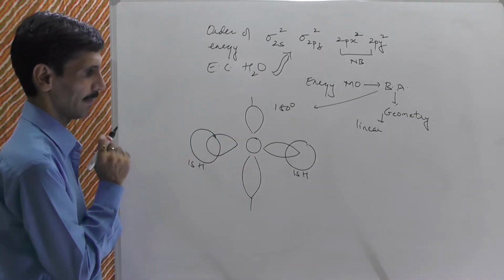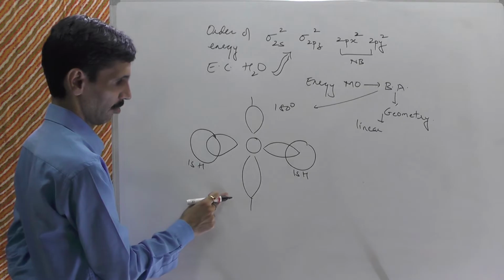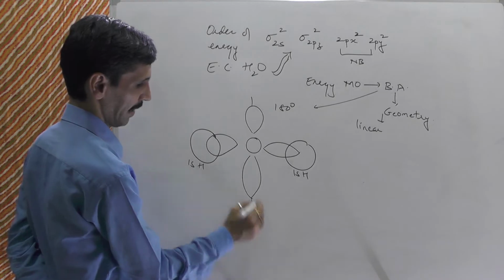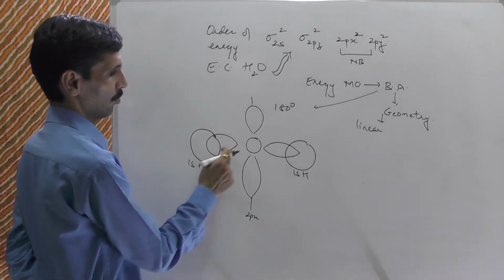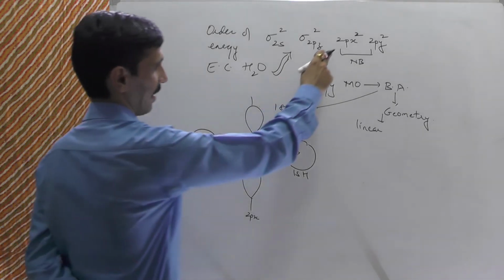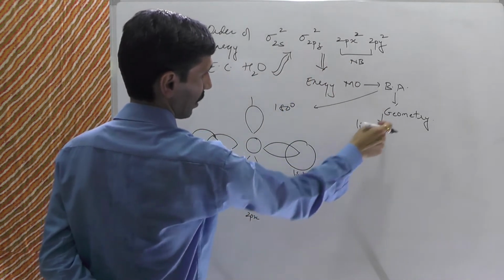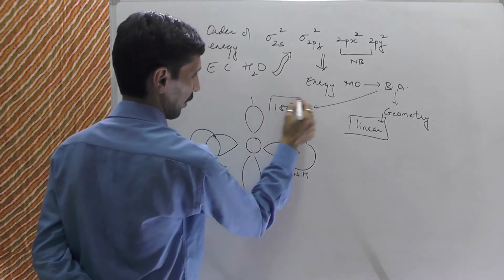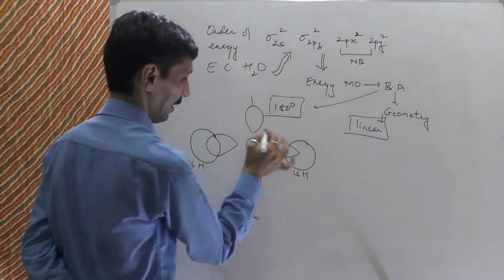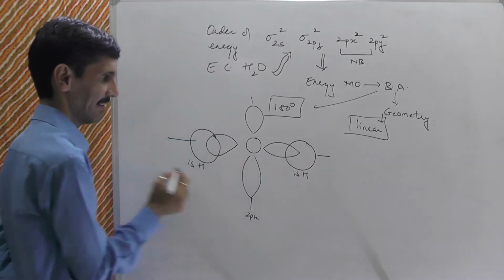Okay, so what happens over here, if you can see very clearly, the 1s orbital of hydrogen in the linear configuration doesn't come in contact with the 2px orbital. This is the 2px orbital of oxygen. Okay, and this is the 2pz orbital of oxygen. So nowhere, see, there is no contact at all, and therefore I said 2px is going to be what? Non-bonding. According to this configuration, which results in what? The linear geometry with a bond angle of 180 degree. Understood this? Okay, now this is wrong. We need to bring about some modifications in this. Alright, so this is the z-axis and this is the x-axis.